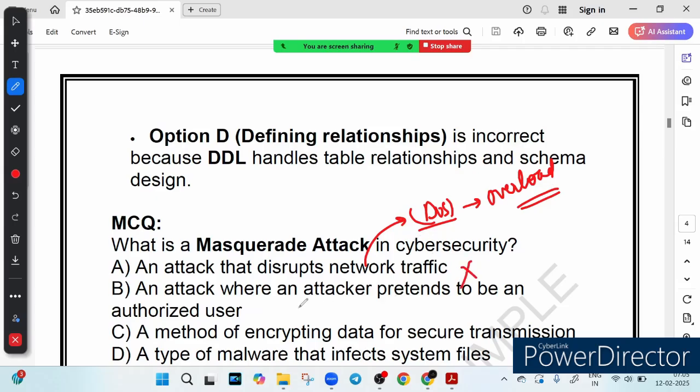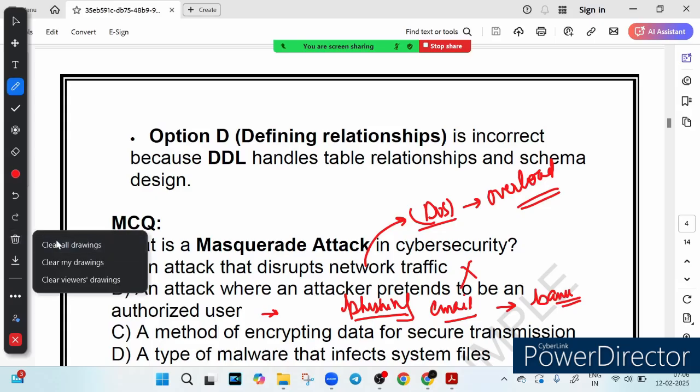Now option B says an attack where the attacker pretends to be an authorized user. This is exactly what a Masquerade attack is. The attacker steals or fakes an identity to gain access to a system as a legitimate user. For example, imagine you receive a phishing email from someone pretending to be your bank. If you enter your login details, the attacker now has access to your account and can act like they are you, and that is called a Masquerade attack.